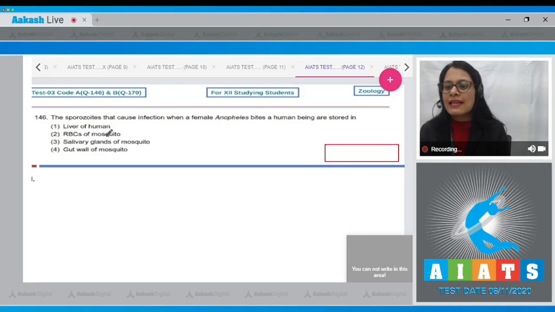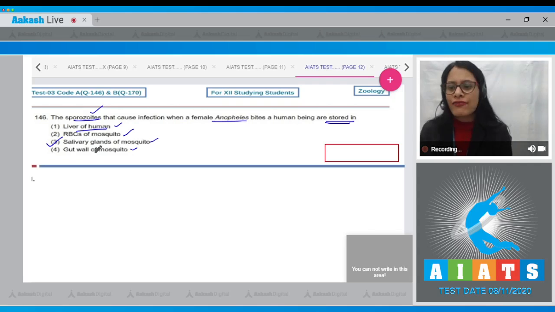Question number 146. The sporozoites that cause infection when a female Anopheles bites a human being are stored in. The storage sites for these sporozoites is, and the options are liver of human, RBCs of mosquito, salivary glands of mosquito, and gut wall of mosquito.